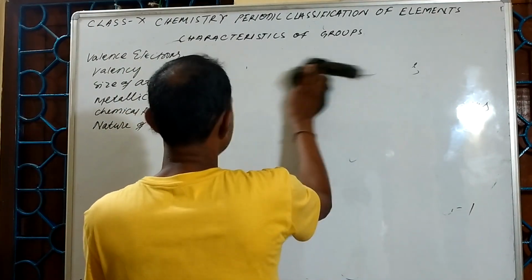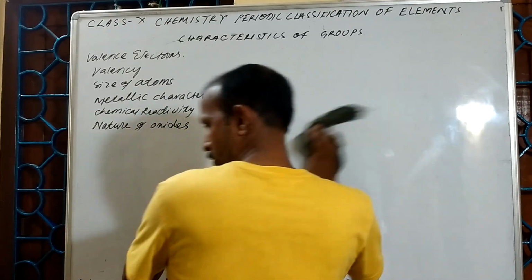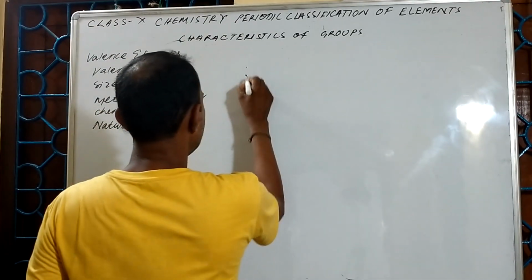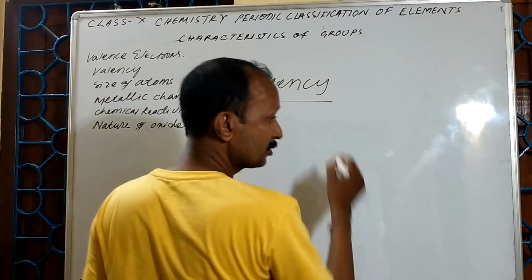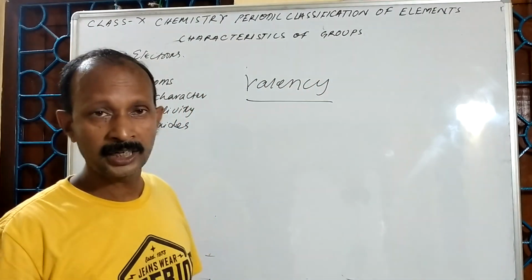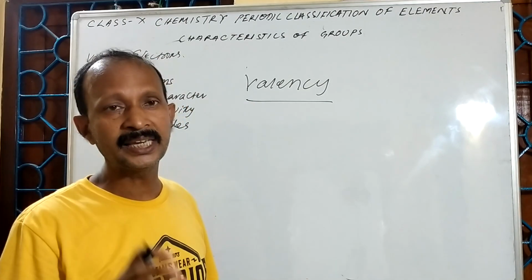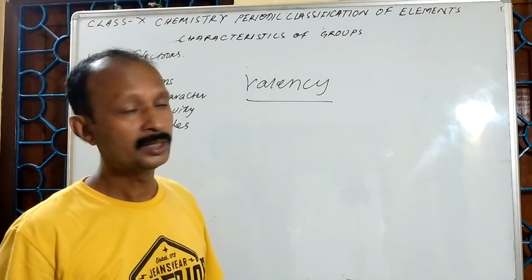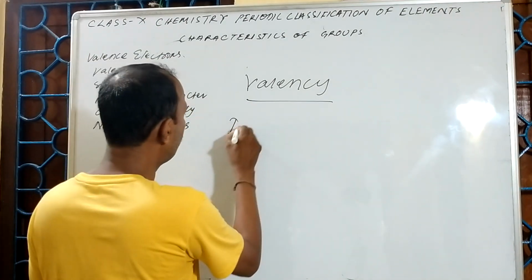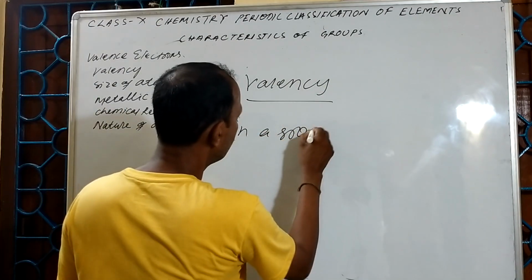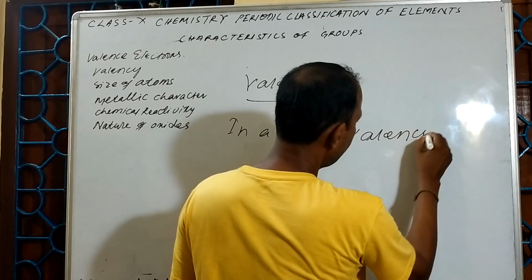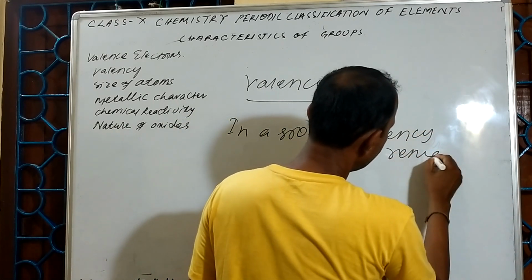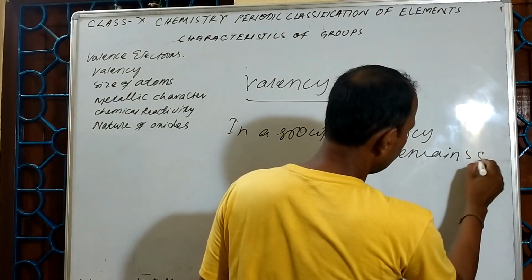Next point is the valency. Already you have studied that the combining capacity of an atom of an element is its valency. So in a group, valency remains the same.